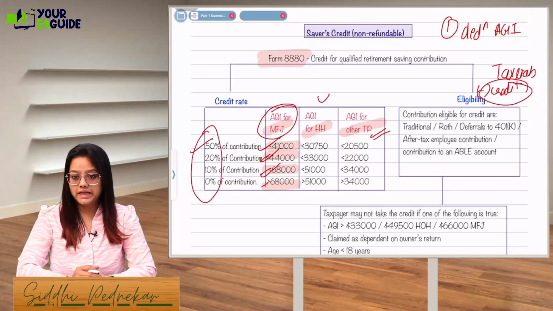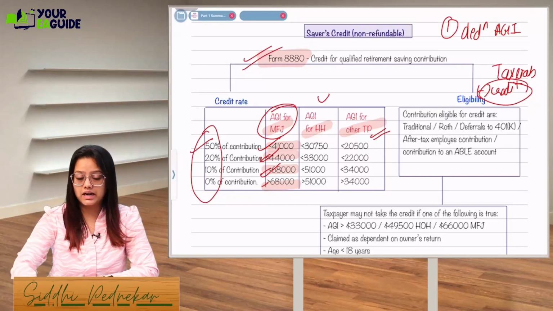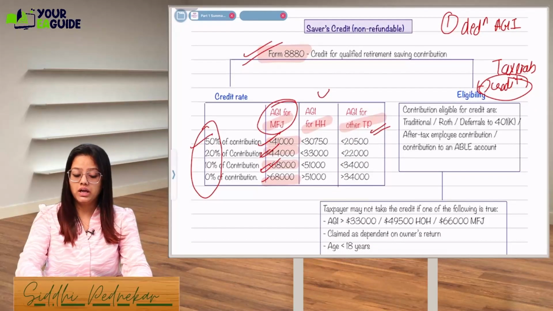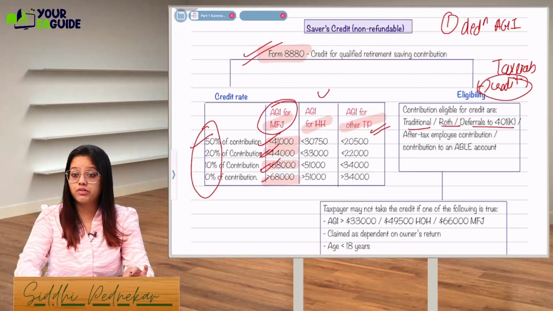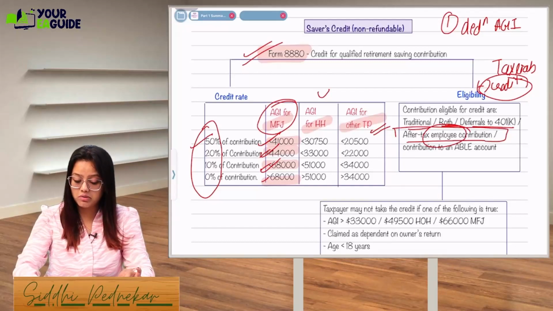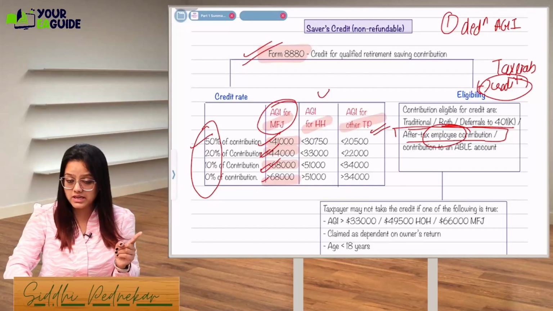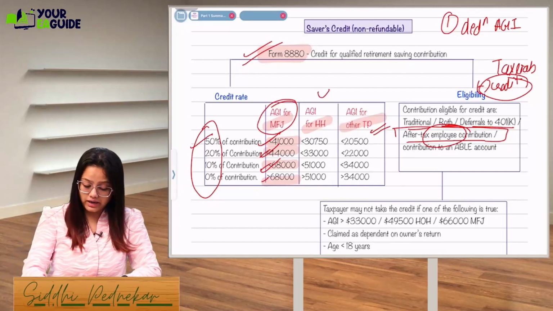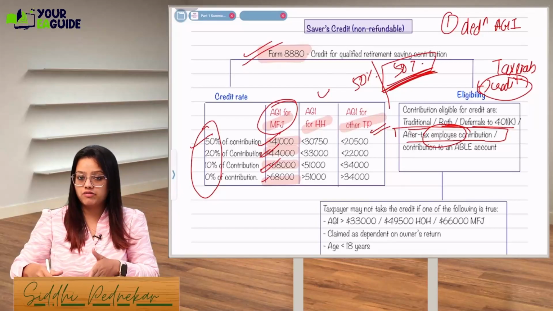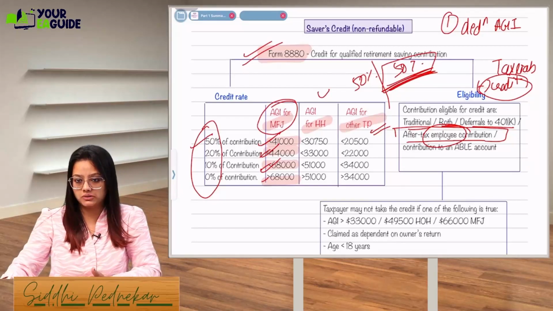Okay. Eligibility. Who will be eligible to take this credit? The person who is eligible should have made the contribution in the traditional or Roth IRA, deferral to 401k or any after-tax employee contribution. We are talking only about employee contribution. Based on your employer's contribution, you can't take the credit. Let's say 50% is deposited by the employer and 50% is deposited by the employee, then only the employee's part will be considered for the saver's credit calculation.